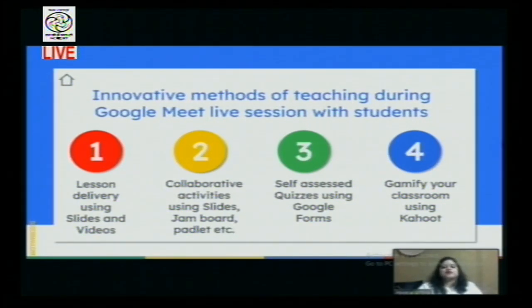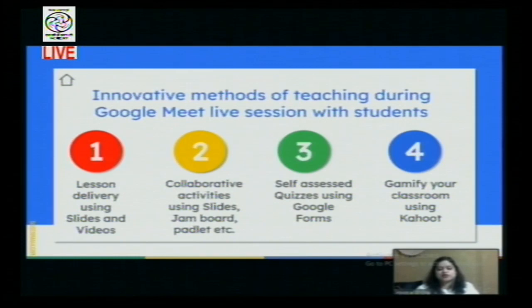And then you can also remember one thing: you've taught the lesson, but have you assessed the kids? So assessment is very important, and Google Meet helps you to do self-assessment quizzes using a Google app, which is Google Forms. If you just get access to the nine-dot Google App Grid, the entire Google App Grid, then you would realize that so many beautiful, amazing, magical apps are there which can be used to bring life into these virtual classrooms.